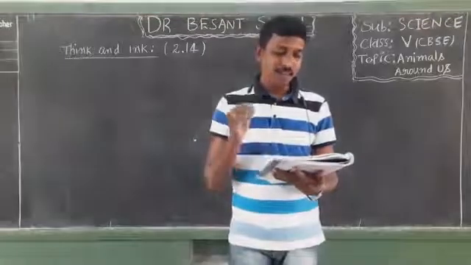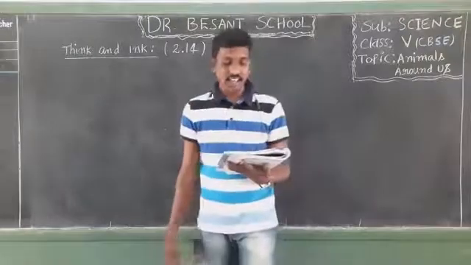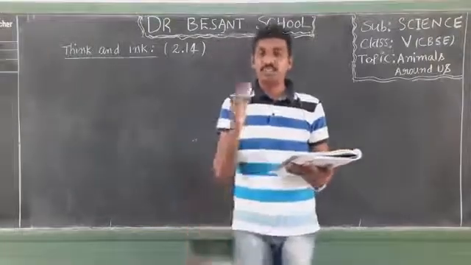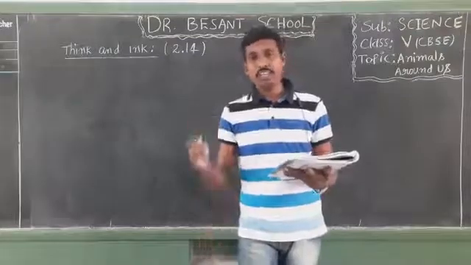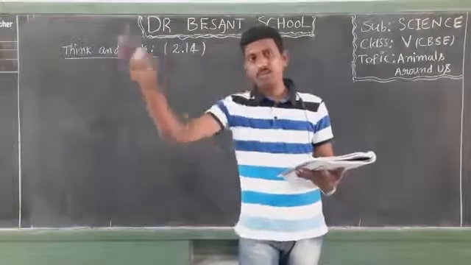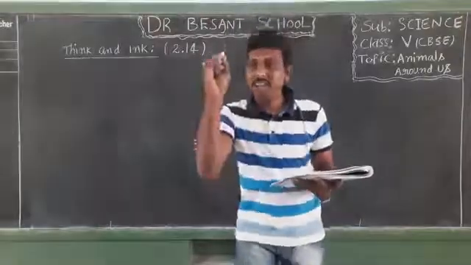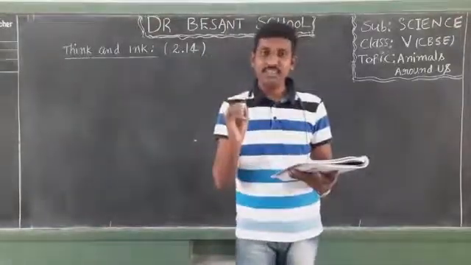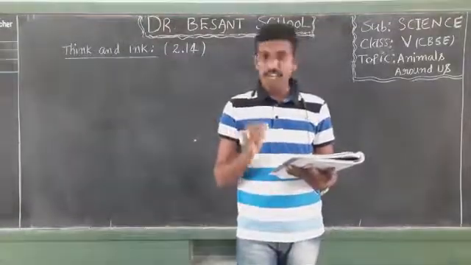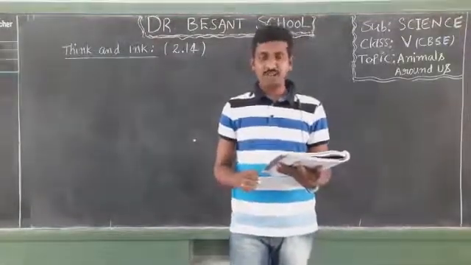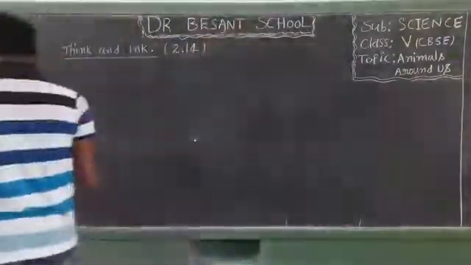Help her complete these ID cards with your understanding of the classification of animals. She wants to prepare the ID cards, and these ID cards will be placed at the region where this group of animals lie, and we have to help Kalai in filling out the various details of the ID card. So can we help Kalai? Are you ready to help Kalai? Yes, we are ready. So what is the first kind of animal given here?